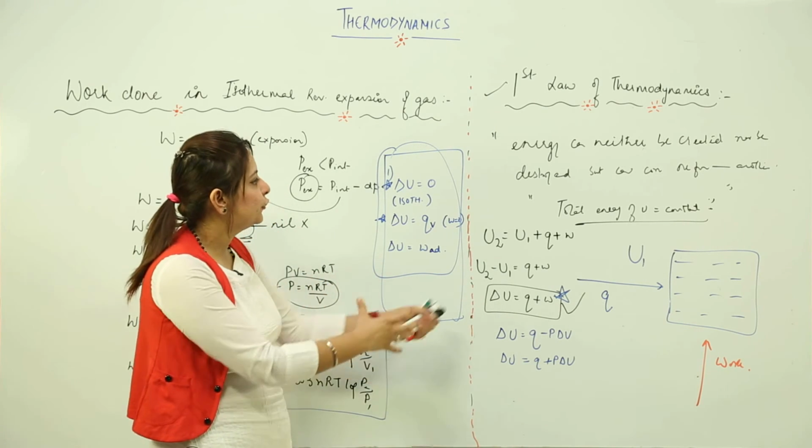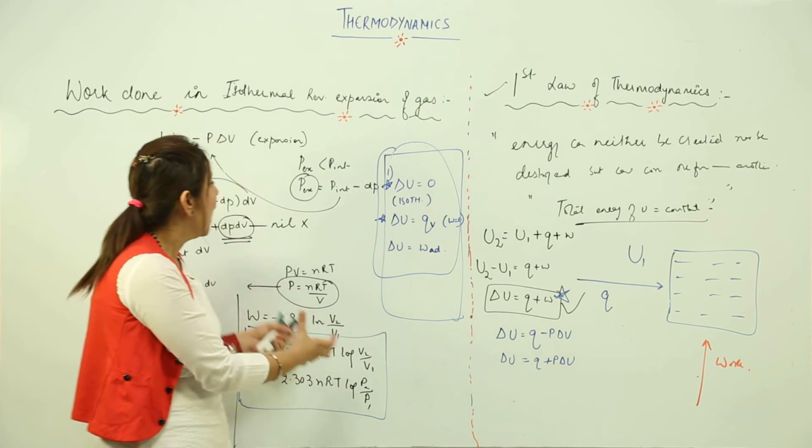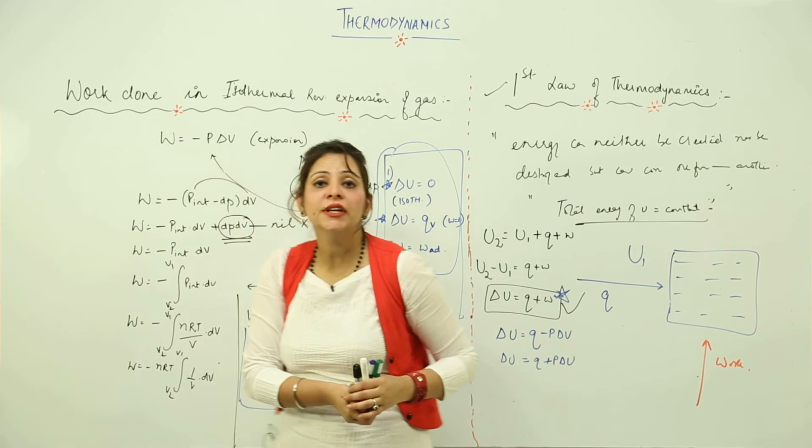So this is what we have: the first law, the important points for delta U, and the isothermal reversible expansion in case of gases.